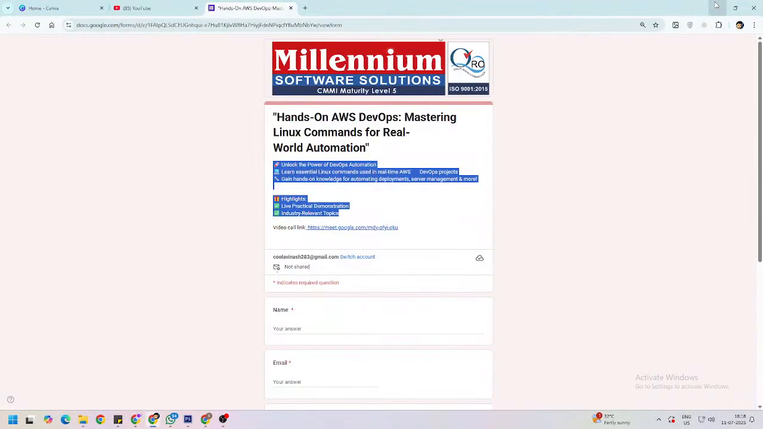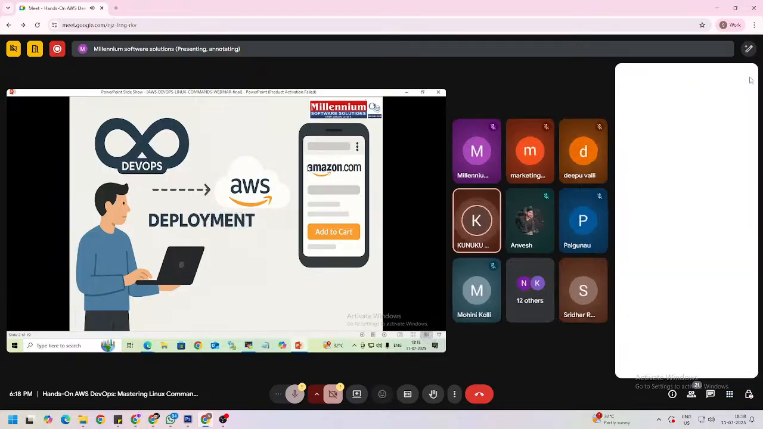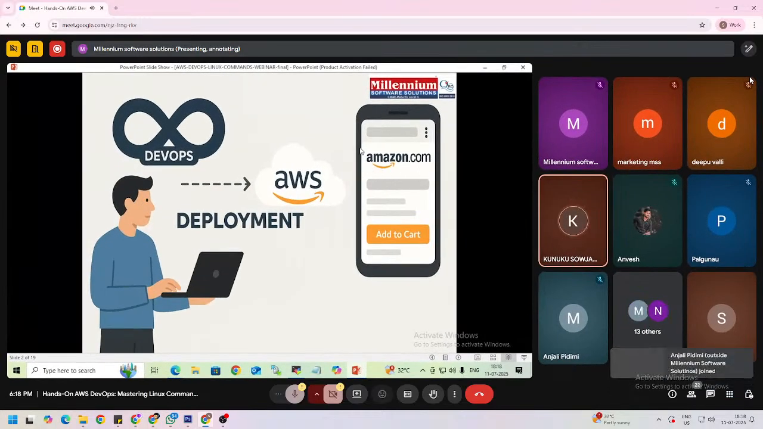Written by the developer. So what is DevOps? Here the DevOps role is nothing but deployment. What is deployment? Here we are giving one name, like Amazon.com, right? This is what we call a domain name. So who is giving this domain name? This domain name is given by the DevOps engineer.